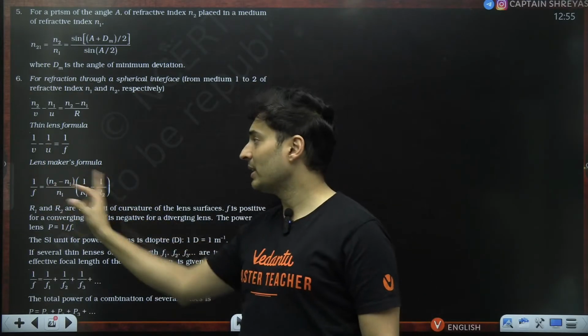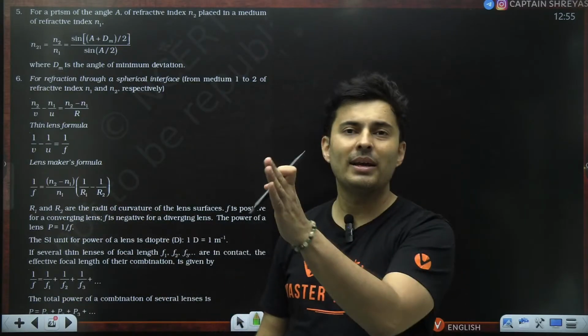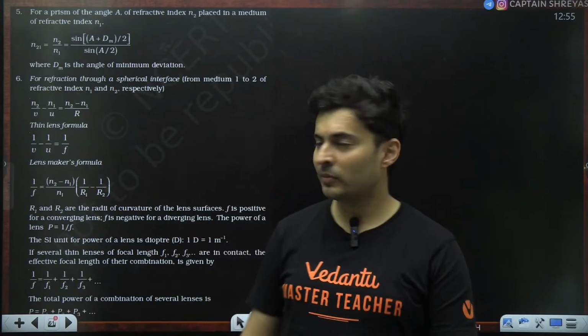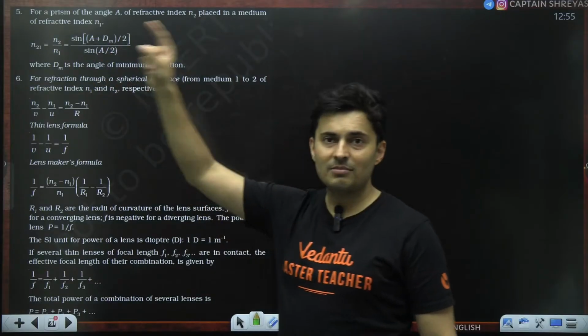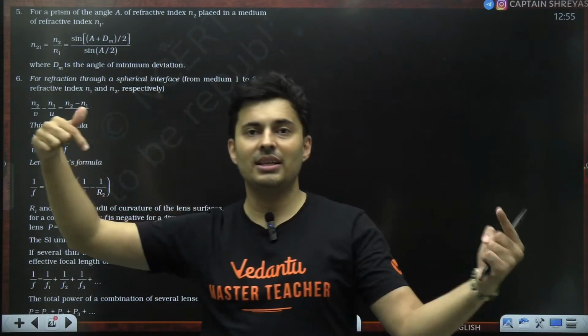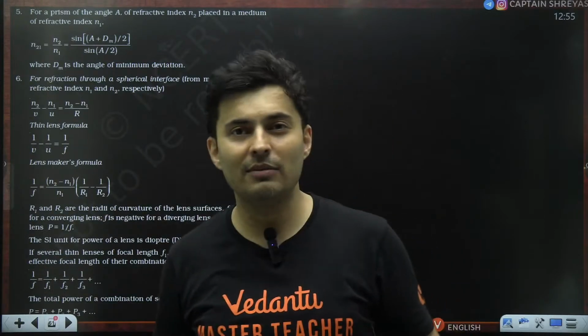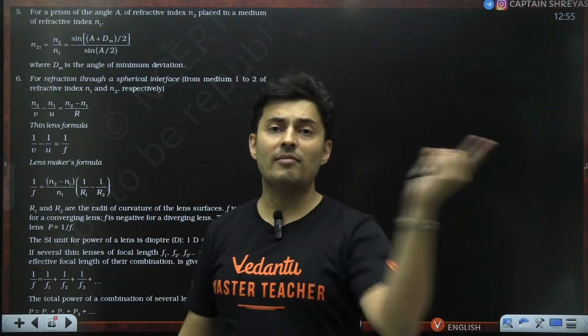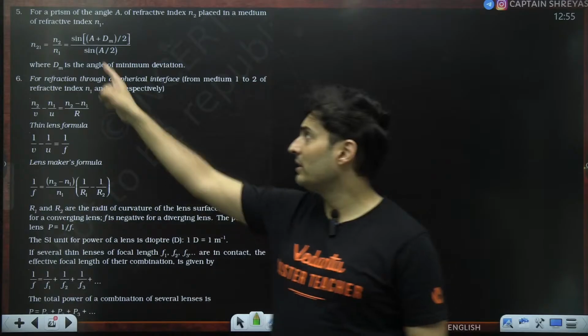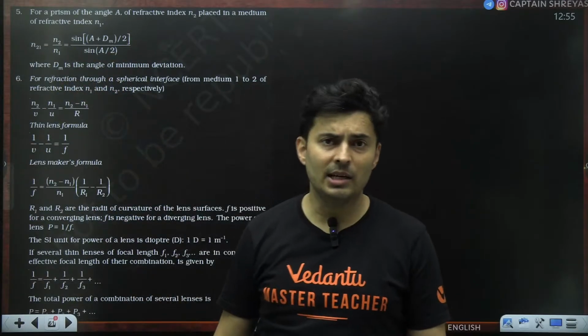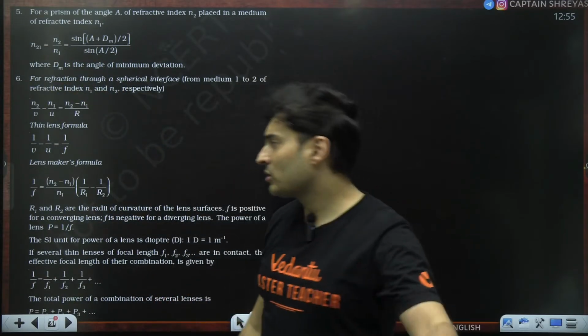But the focal length is given by the lens maker formula, which is (mu minus 1)(1/R1 minus 1/R2). We also saw prisms and how deviation depends on the incident angle. The formula for deviation is i + e minus A, r1 + r2 is A, and for minimum deviation, it is sin((A + delta)/2) by sin(A/2). We also saw thin prisms.